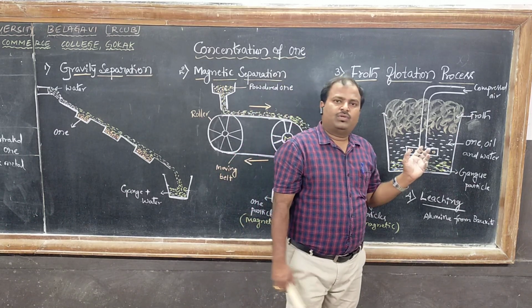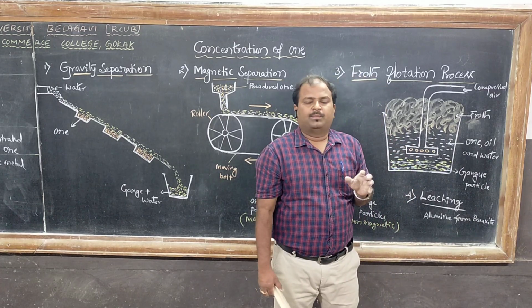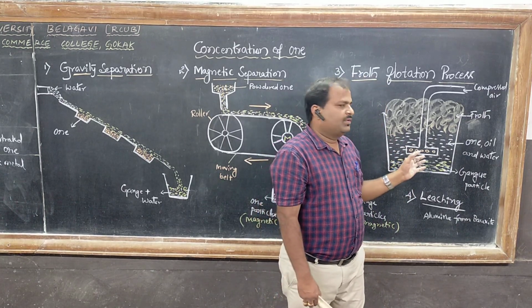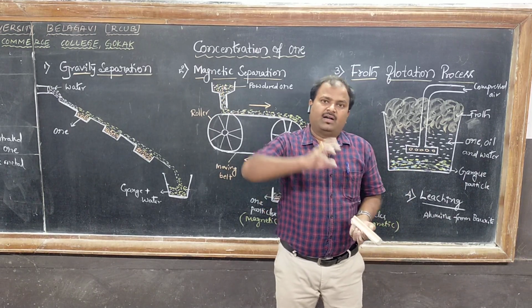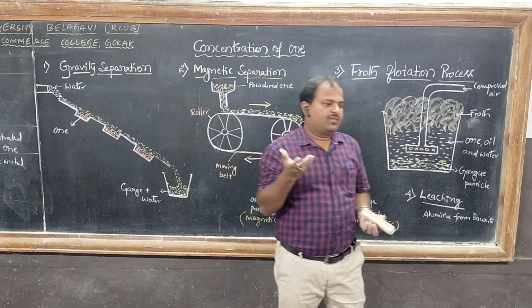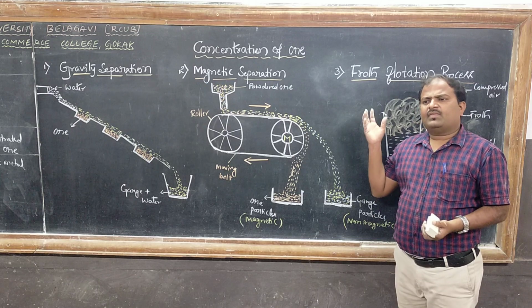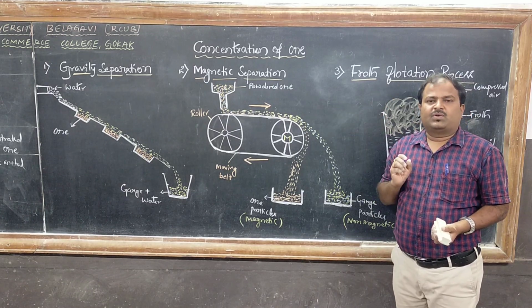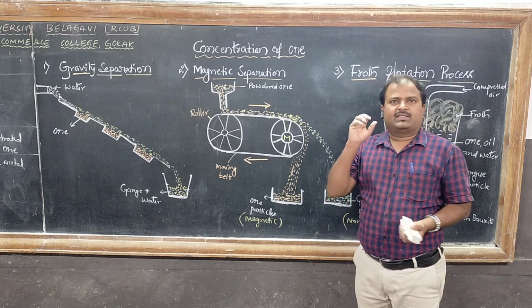In case of two sulfide ores, that means a mixture of sulfide ores is present, for example zinc sulfide, that is zinc blende, and galena, PbS, lead sulfide, then a substance is added that is called a depressant.